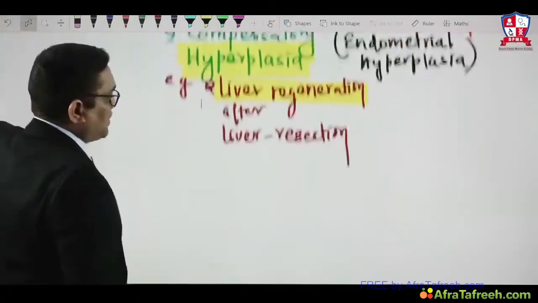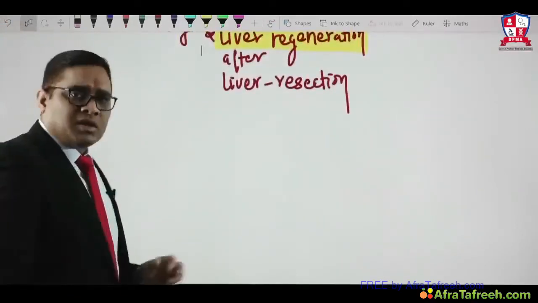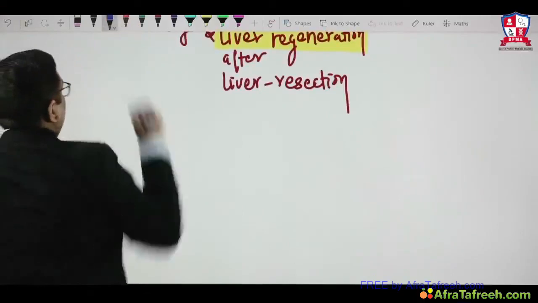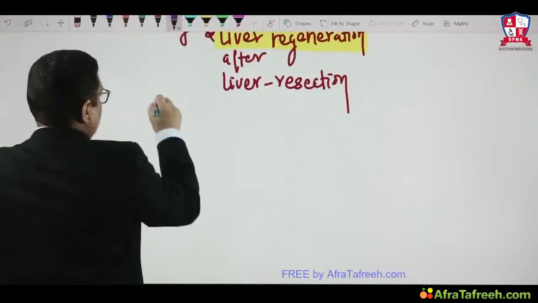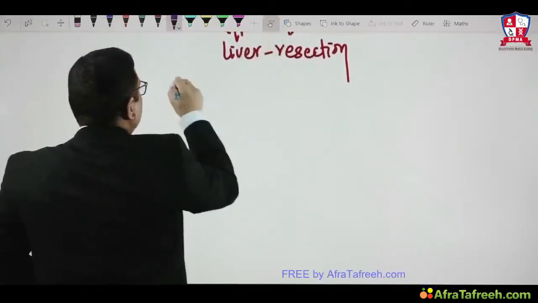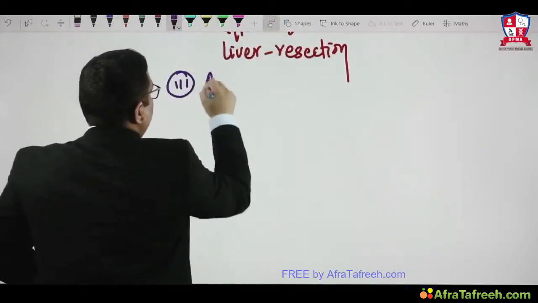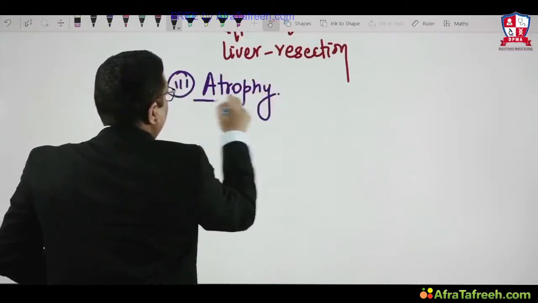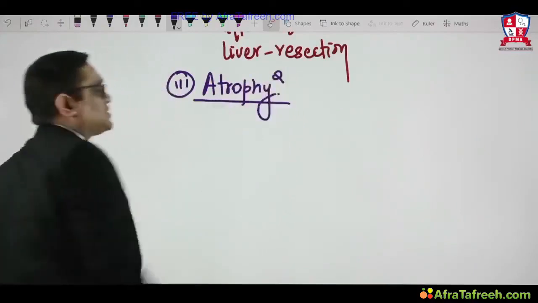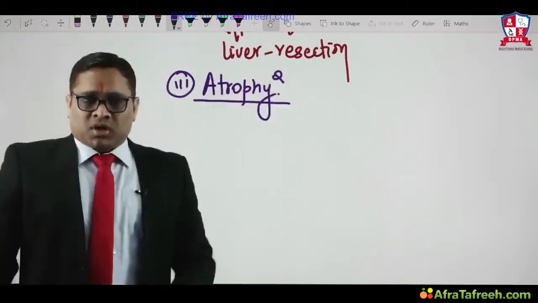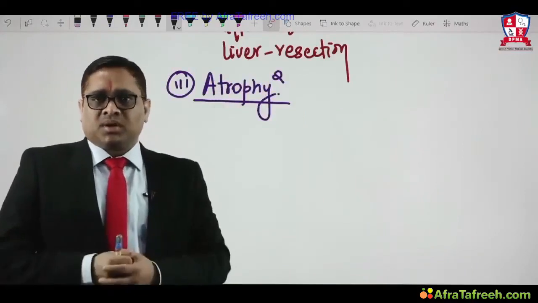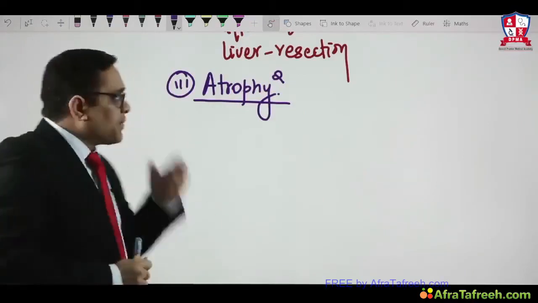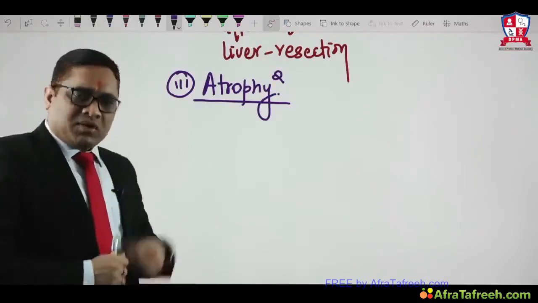Now we are going to see the third cellular adaptation, which is atrophy. Another important topic. This topic is very important because many questions have been asked from it. What is atrophy? What is the definition?